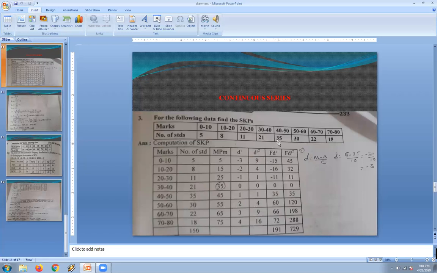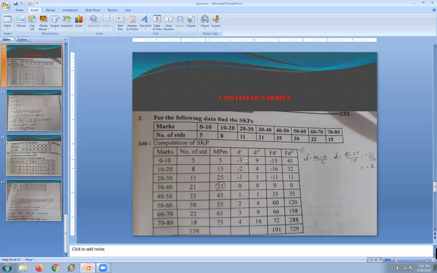The highest frequency is 35, and corresponding to that, the modal value lies in the class interval of 40 to 50, but we don't know what the exact value is. So we are going to use the formula: mode equals L plus f1 minus f0 divided by 2 f1 minus f0 minus f2. That is the formula we use for the calculation of mode.